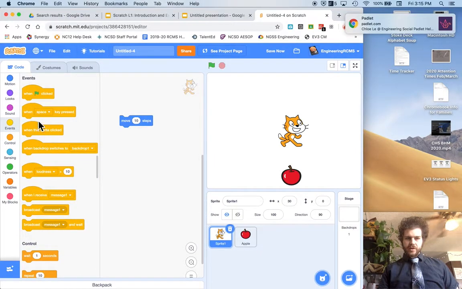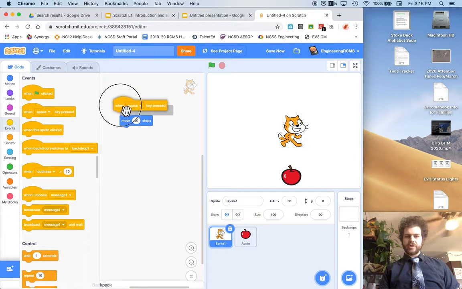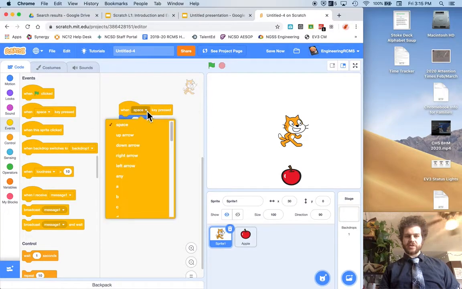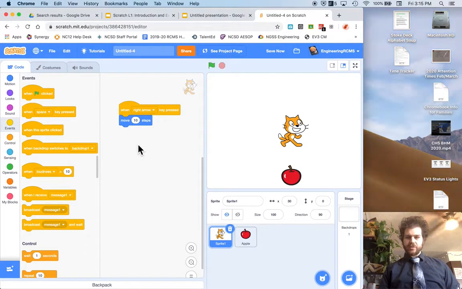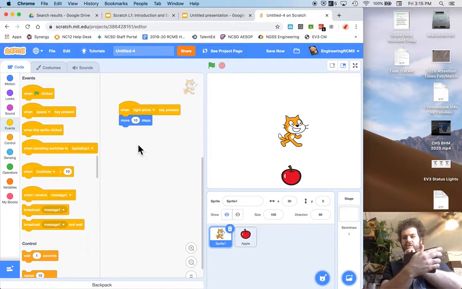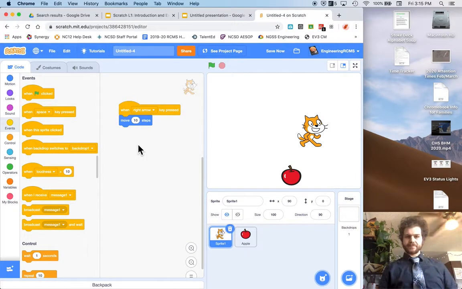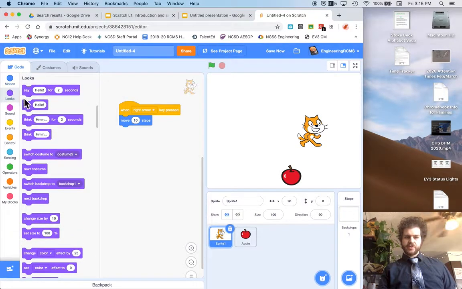So I want my cat to move 10 steps when I use the right arrow key. So I'm going to use this when space key is pressed, and I can click on the space and use the right arrow. And now on my keyboard, if I click on the right arrow, the cat moves to the right. So that's motion.